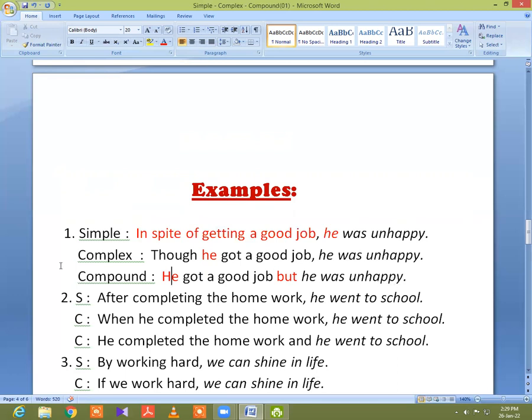So I hope that you all understand these three examples. I repeat again. When you find in spite of in a simple sentence, you must put though or although in the beginning of a complex sentence, and you must put but in the middle of a compound sentence. I hope you understand this matter.